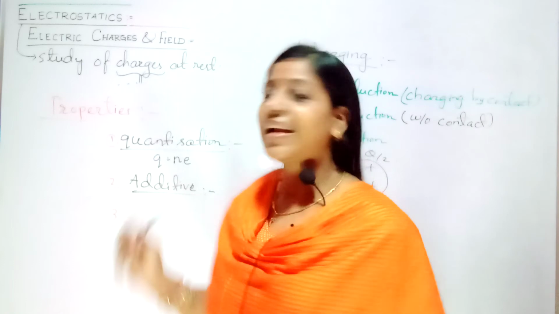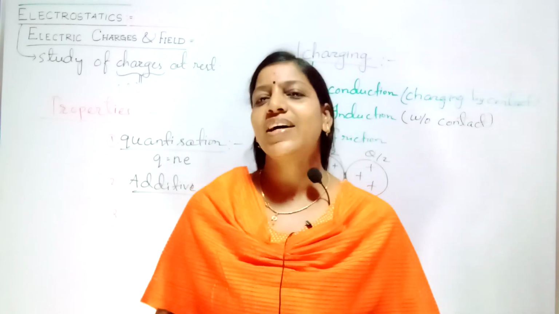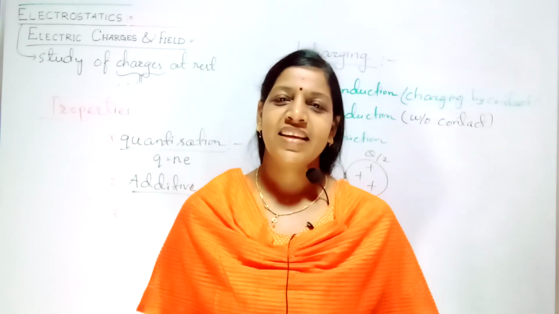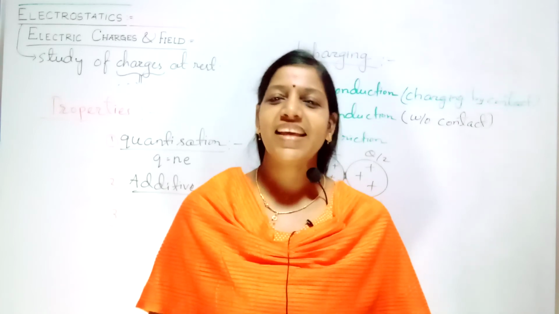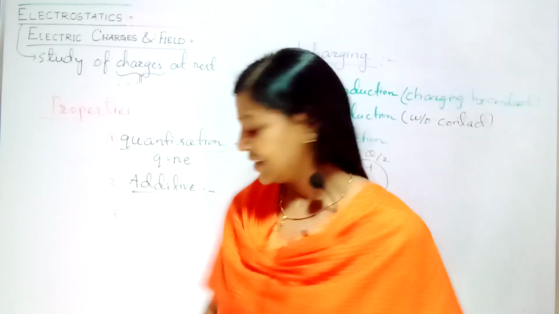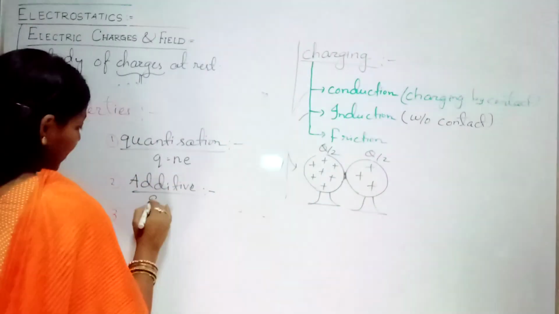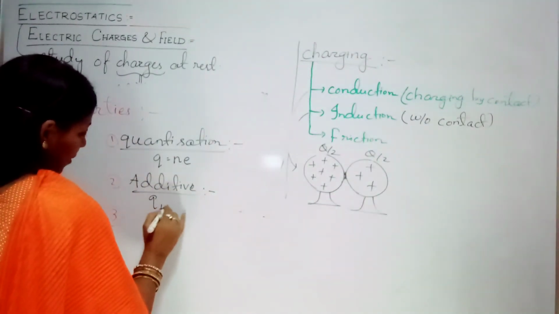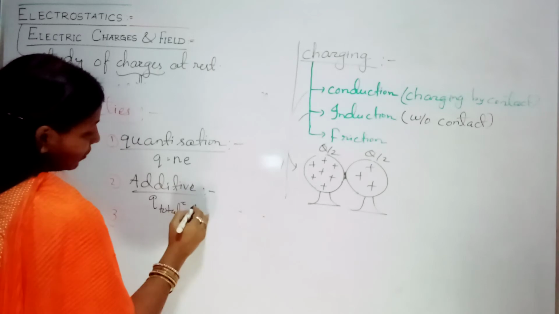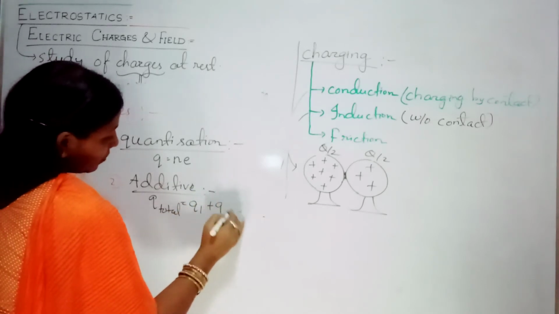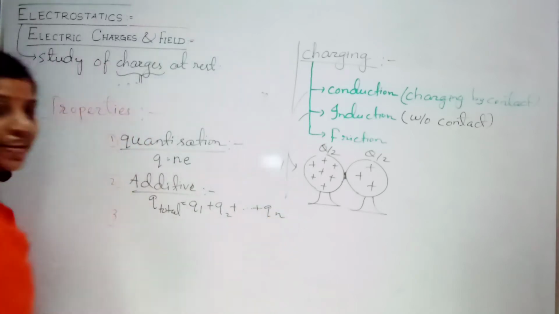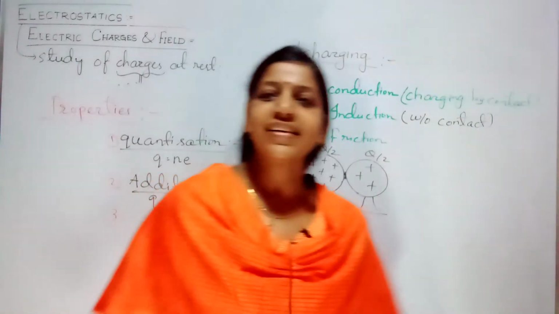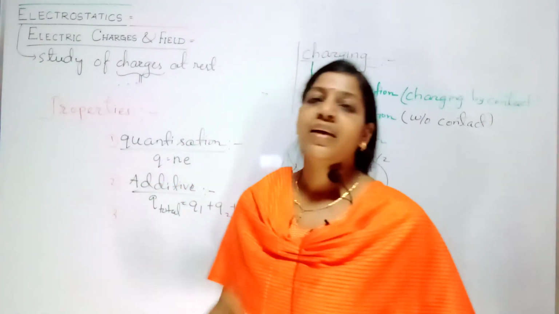So what is the additive nature? The net charge or total charge is the algebraic sum of the individual charges in a system. So I will write Q total, or even you can say Q net, equal to Q1 plus Q2 up to Qn. Clear? This is your second property.